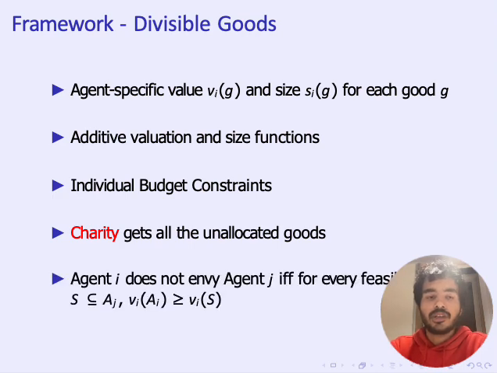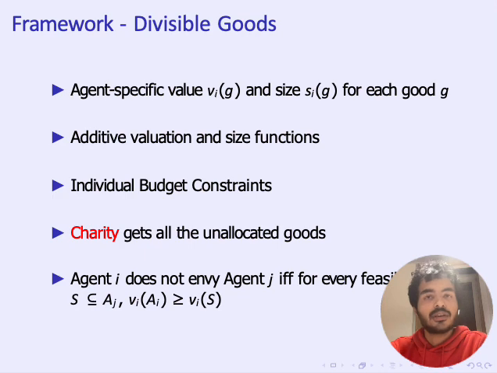Coming to the formal definition of feasible envy-freeness, we say that agent I does not envy agent J if agent I prefers her bundle over every feasible subset of agent J's bundle. Further, we say that an allocation is feasibly envy-free if the following two conditions hold. First, we require that no agent envies any other agent. And second, we require that no agent should envy the charity.